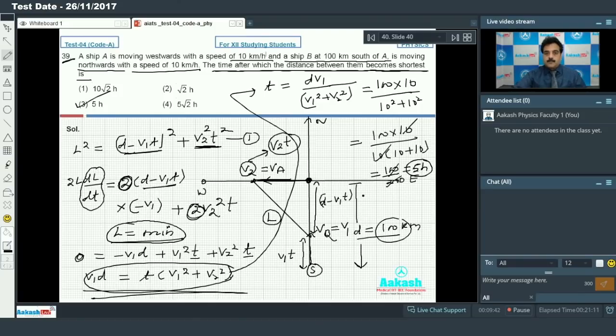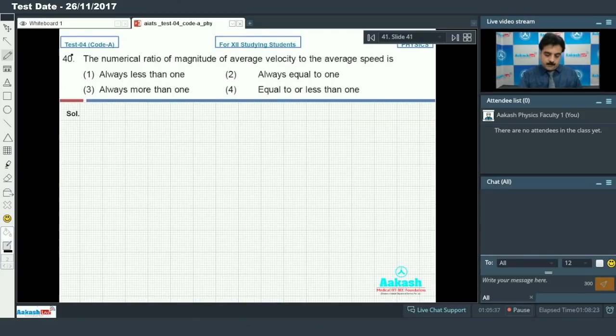So let's move on to question number 40. The question asks for the numerical ratio of the magnitude of average velocity to the average speed. You know the magnitude of displacement is always less than or equal to the distance, right? If I divide by time, it converts into average velocity and average speed.